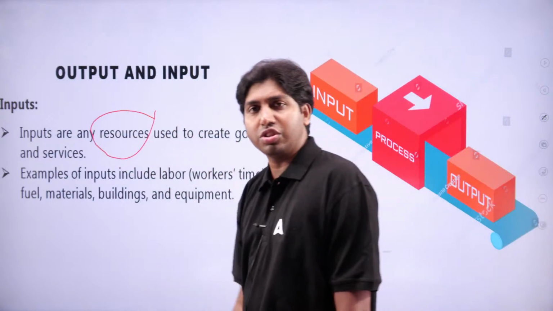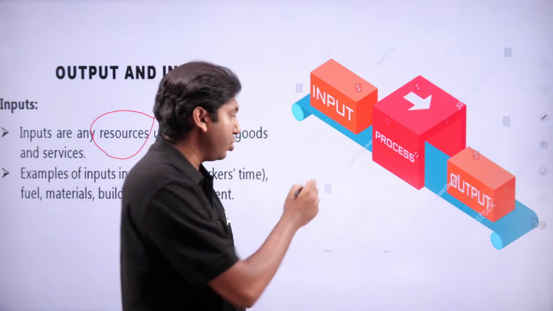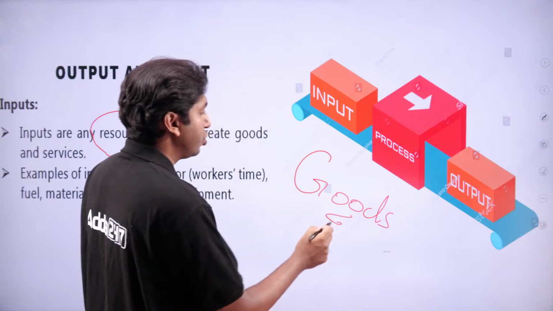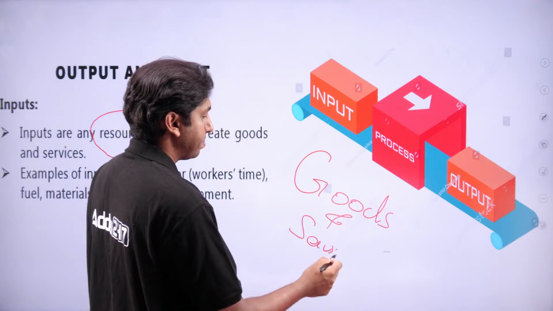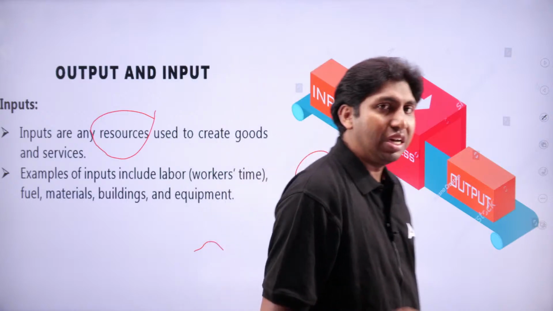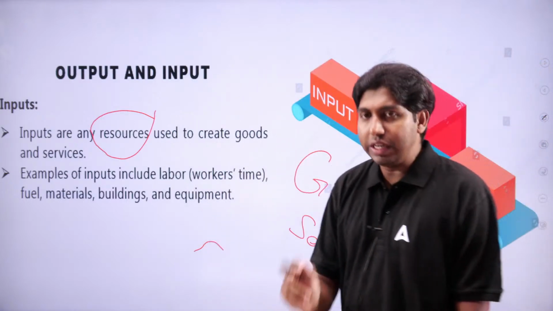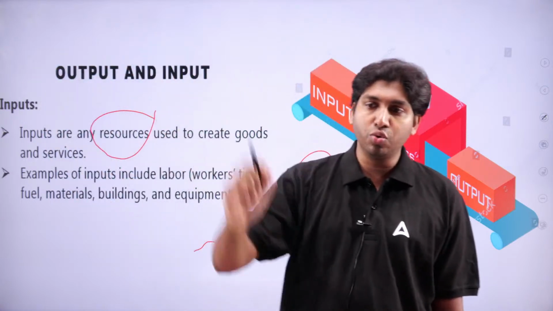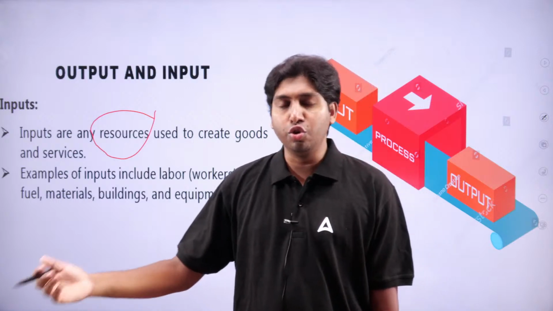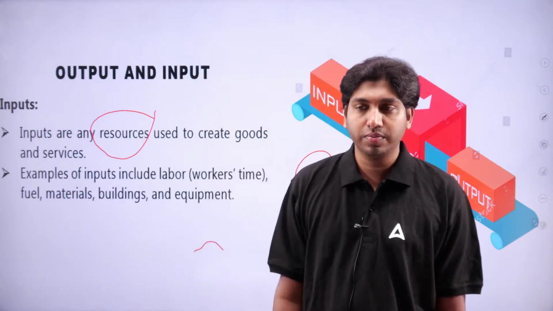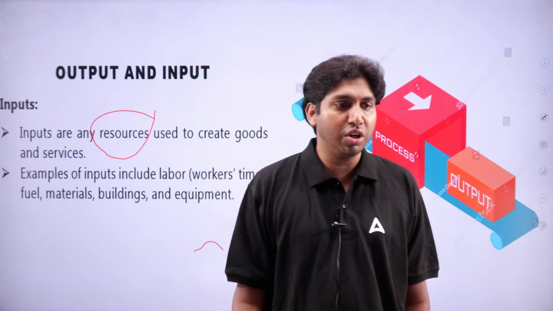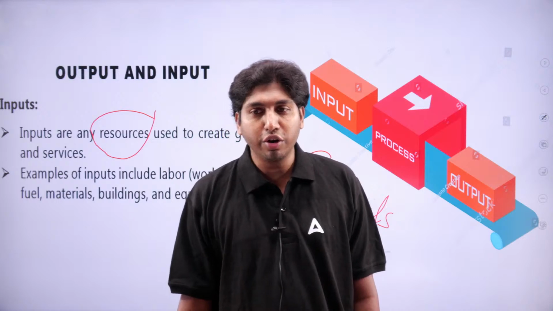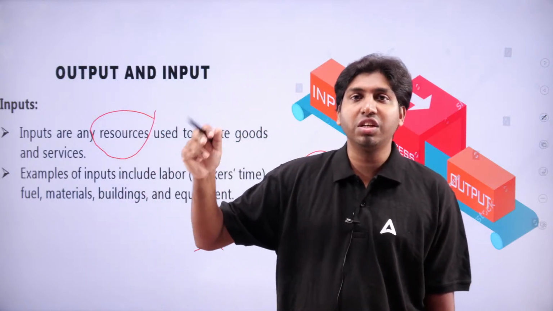Why are these resources used? These resources are used to create goods and services. Rice is a good. Milk, egg, two-wheeler, four-wheeler, these are goods. Hospital, school, police station, these are part of services. In order to create these goods and services, we need certain resources.